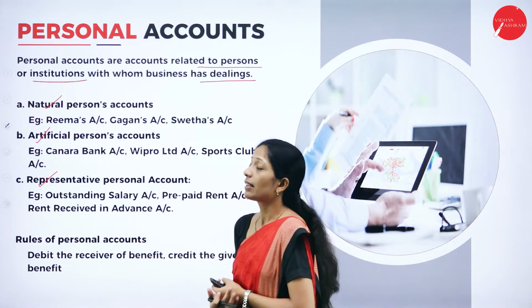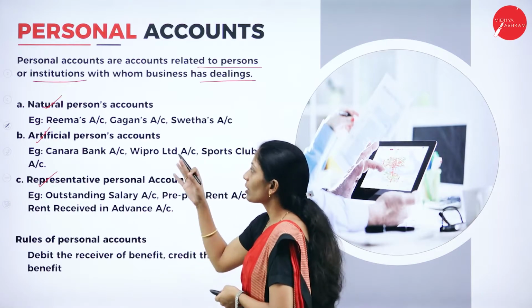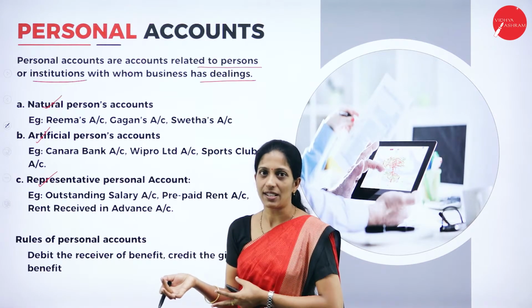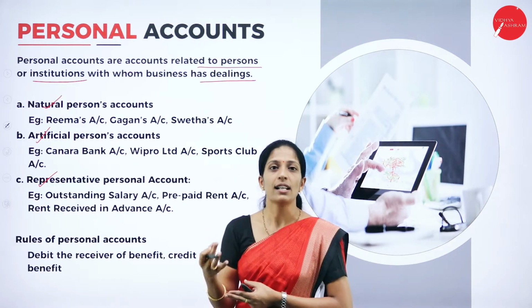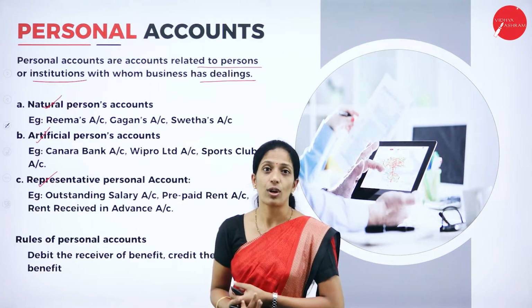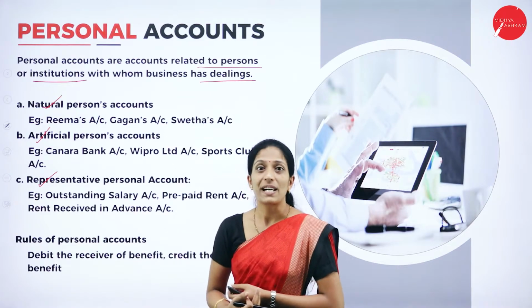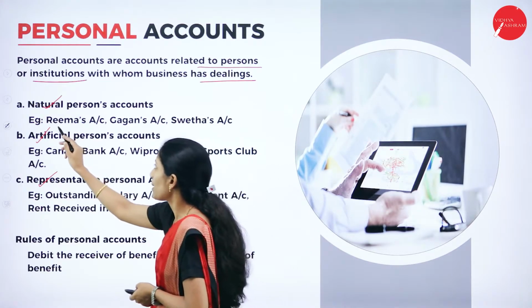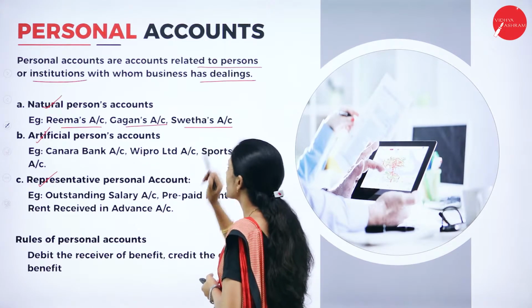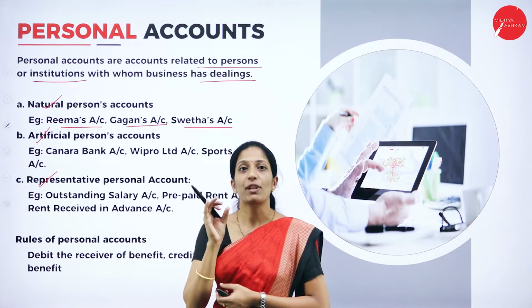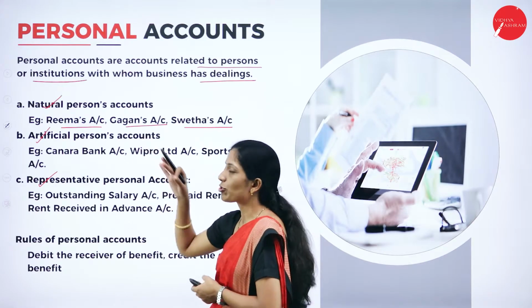Now, what is this natural personal account? The best example is the name of a person, who has an individual existence and is alive. They are known as natural person's account. For example, Rima's account, which is the name of a person. Next, Gagan's account, Shweta's account. Here the name of the person is that, so that is natural person.